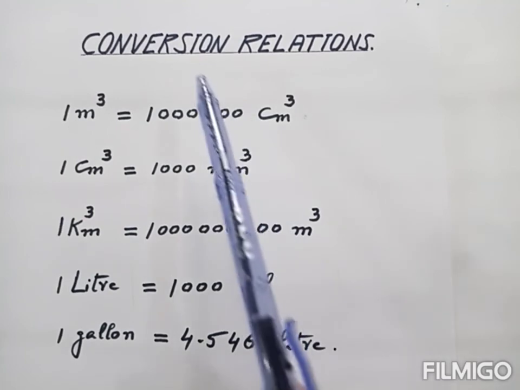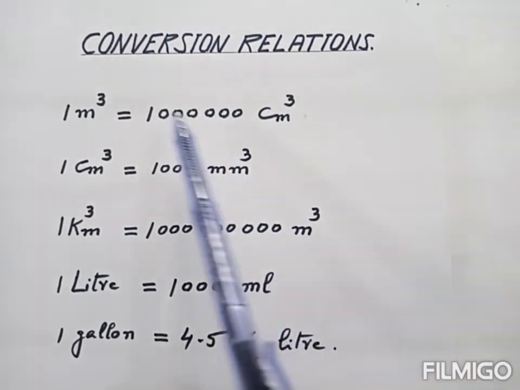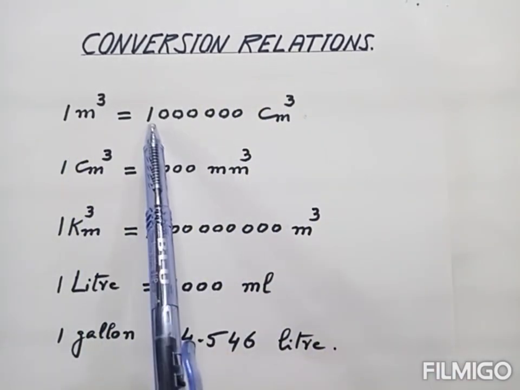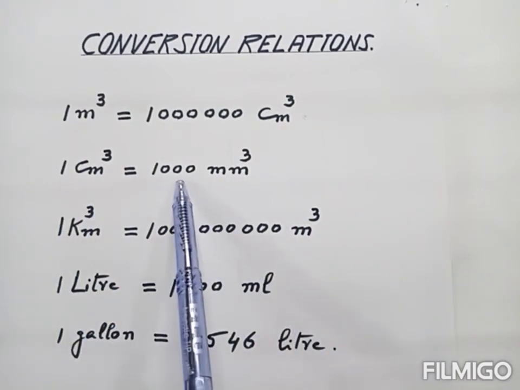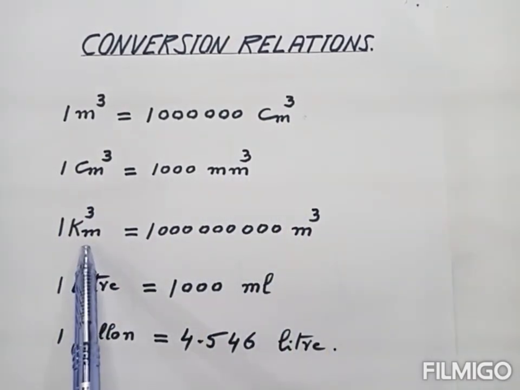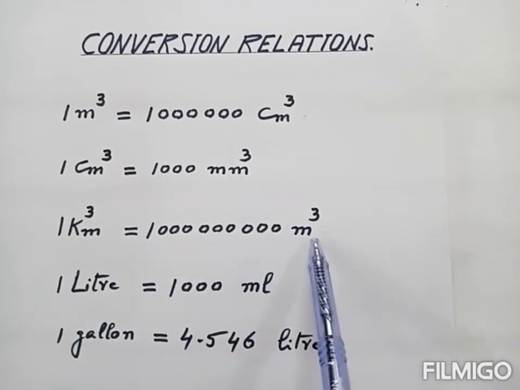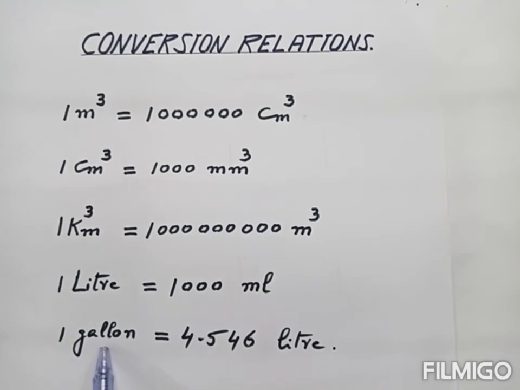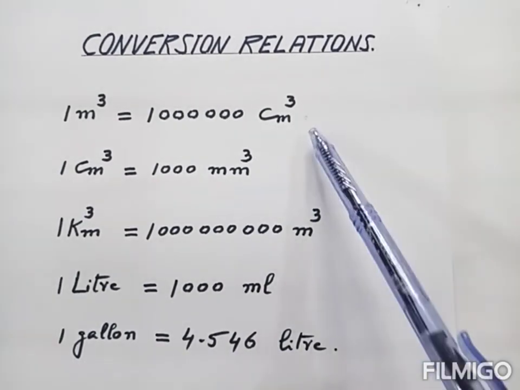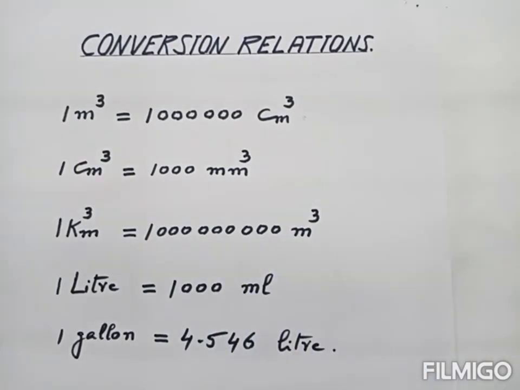Now these are the conversion relations of the volume. For example, 1 meter cube is equal to this much centimeter cube. 1 centimeter cube is equal to 1000 millimeter cube. 1 kilometer cube is equal to this much meter cube. 1 liter is equal to 1000 milliliter. 1 gallon is equal to 4.546 liter.